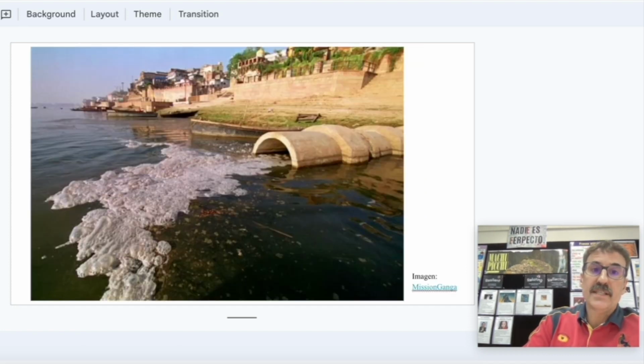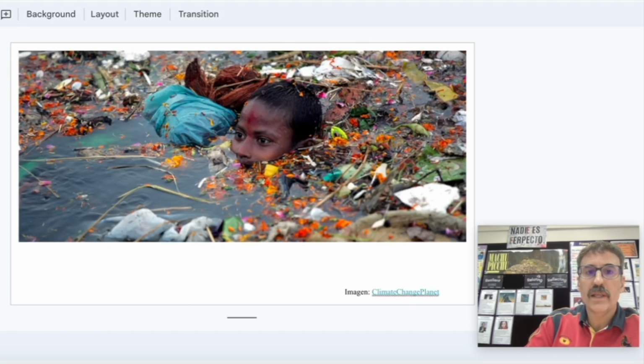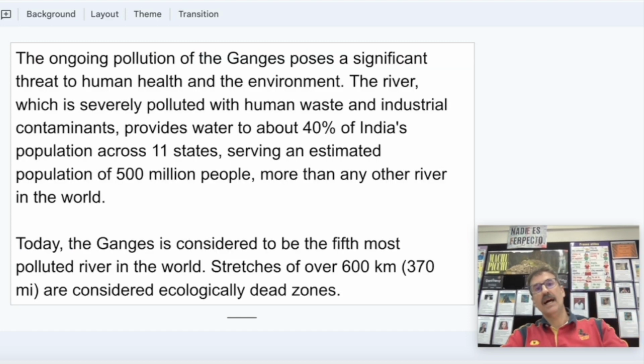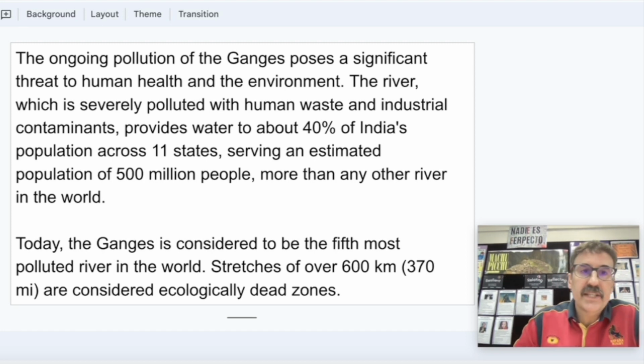Talking about challenges and conservation, if you have been to Benares, you will see that it is not in very good shape, the Ganga River, and it has a big problem with pollution. The ongoing pollution of the Ganga poses a significant threat to human health and the environment.